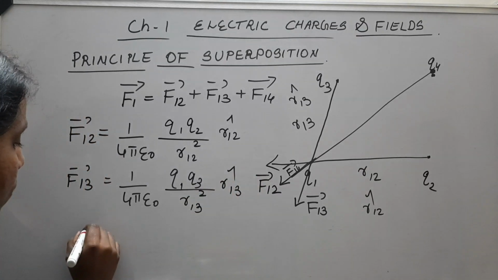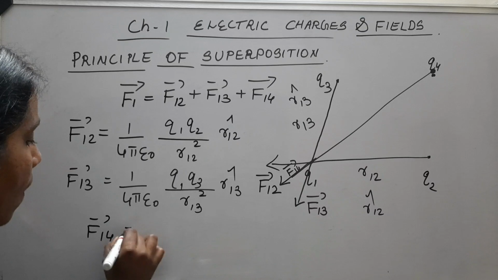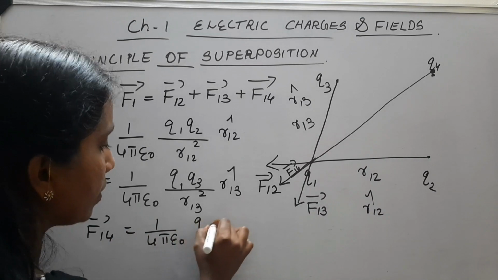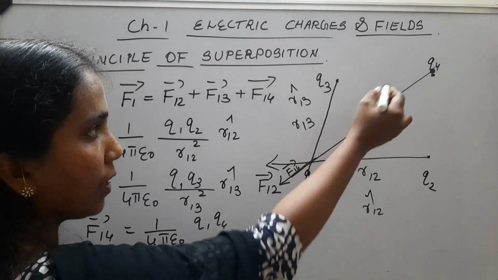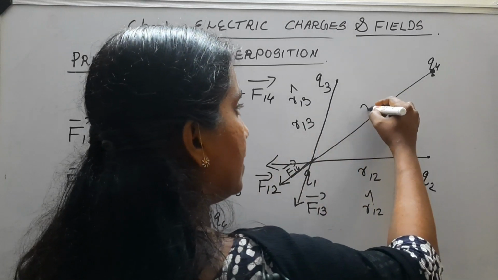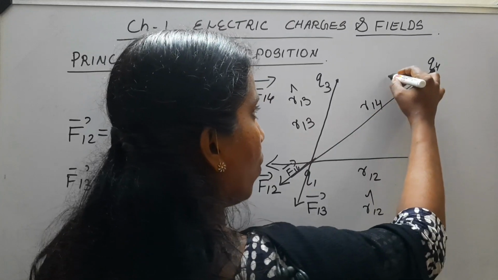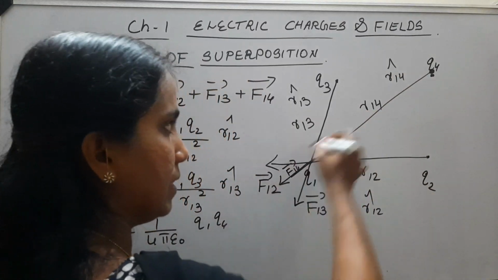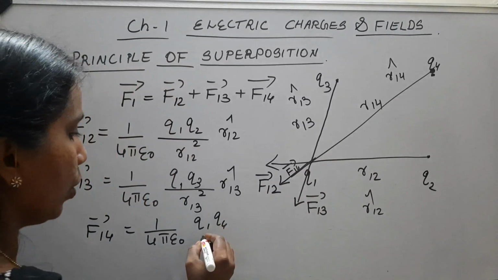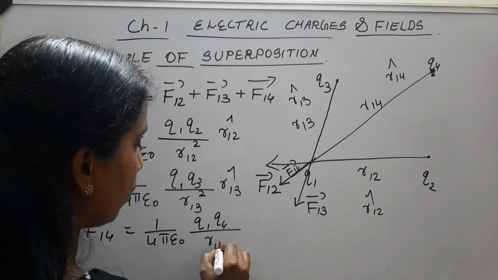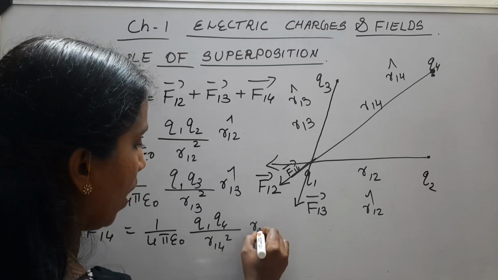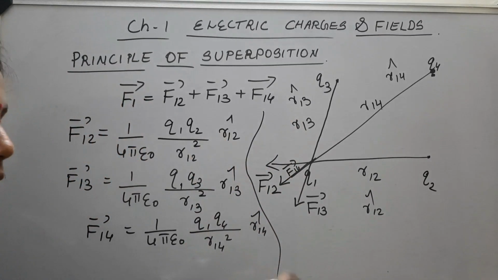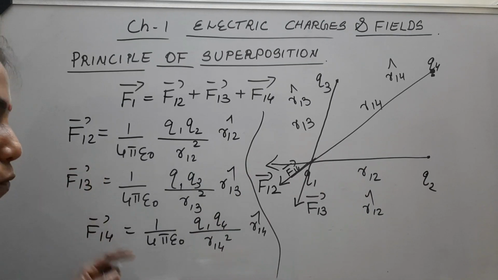And similarly, F14 is equal to 1 by 4 pi epsilon 0 Q1 Q4. The charges involved are Q1 and Q4, the distance let it be R14, and the unit vector in this direction let it be R14 cap. So Q1 Q4 by R14 square into R14 cap. So these are the expressions for the three forces.